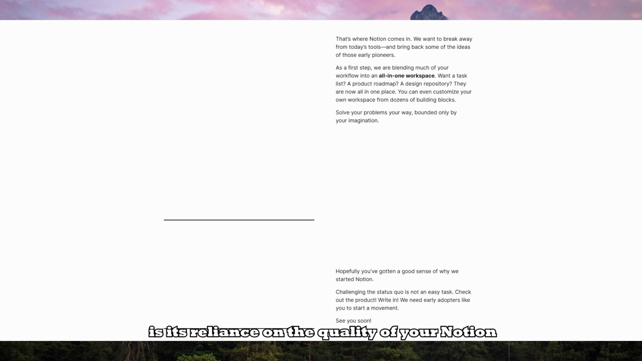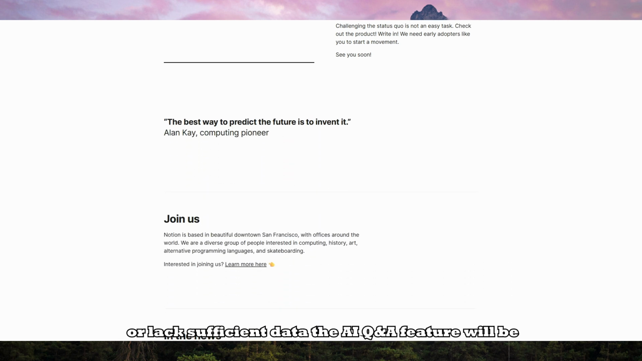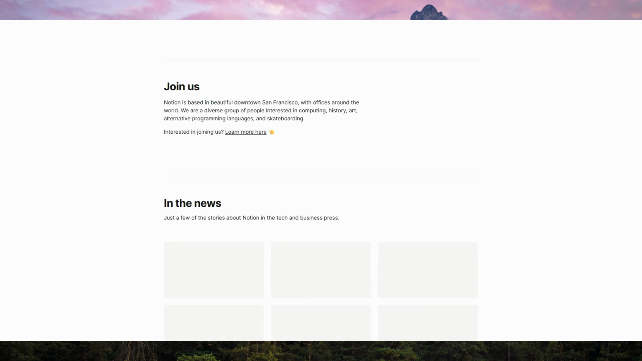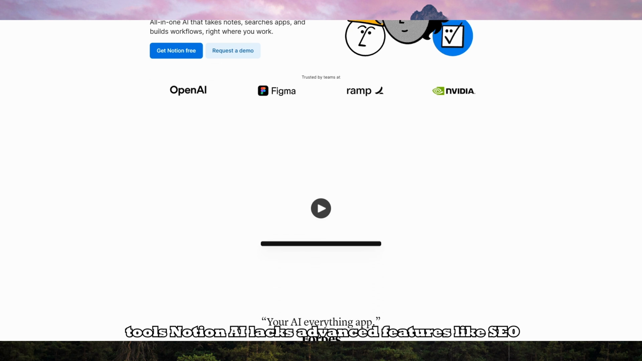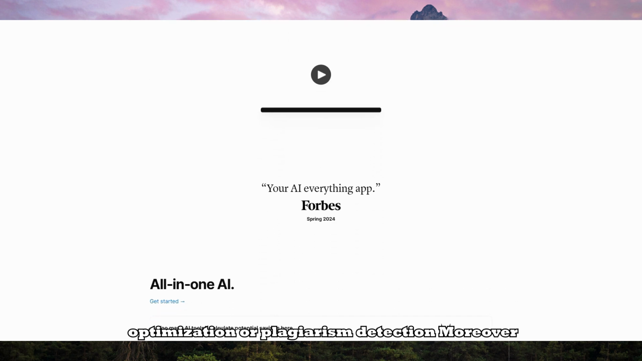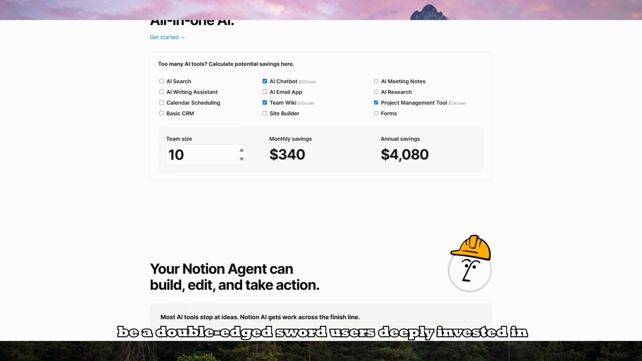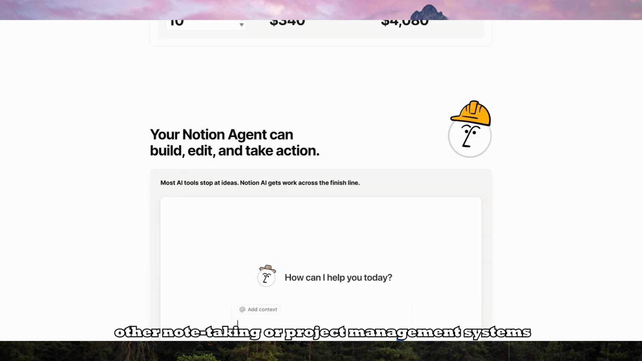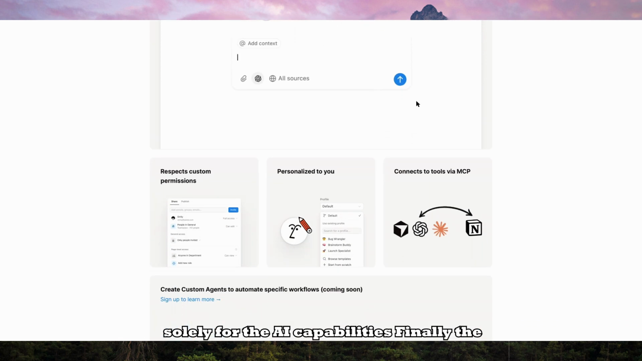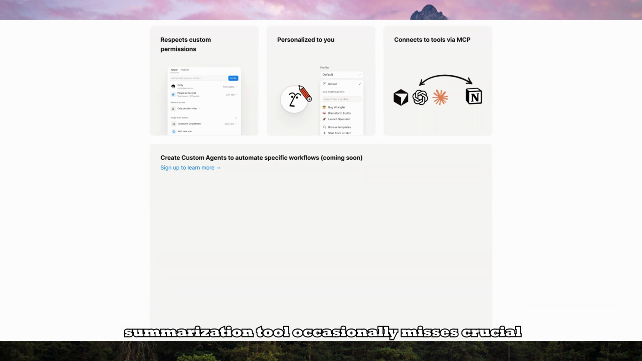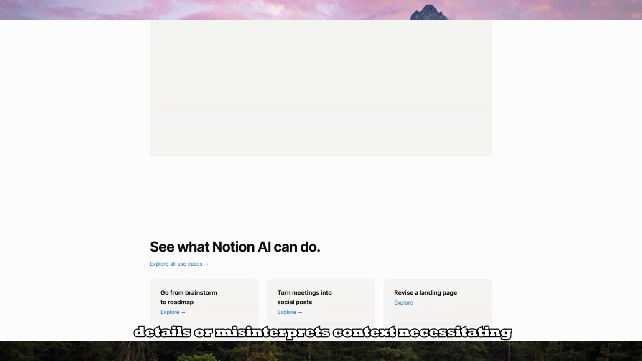Another drawback is its reliance on the quality of your Notion workspace. If your databases are poorly organized or lack sufficient data, the AI Q&A feature will be less effective. Compared to specialized AI writing tools, Notion AI lacks advanced features like SEO optimization or plagiarism detection. Moreover, while convenient, the integration within Notion can be a double-edged sword. Users deeply invested in other note-taking or project management systems might not find sufficient incentive to switch solely for the AI capabilities. Finally, the summarization tool occasionally misses crucial details or misinterprets context, necessitating careful review.